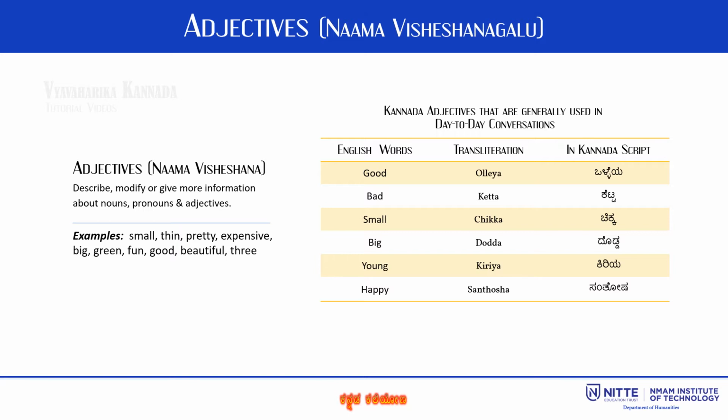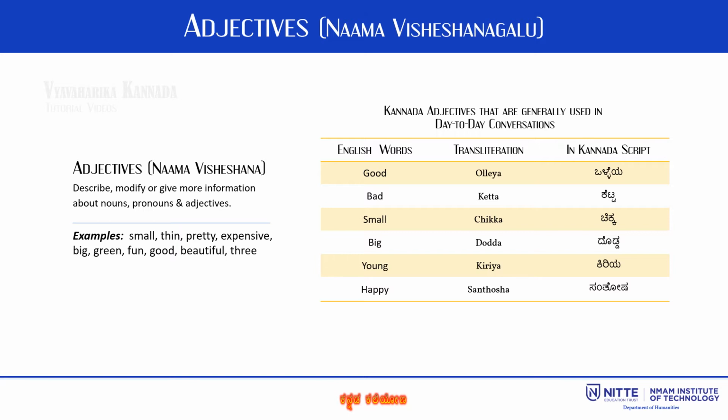In the sentence, the little girl is wearing a pink dress, little and pink are the adjectives. The word little is describing the noun girl and the color pink gives the information about the dress. Similarly, the boy is handsome. In this sentence, the word handsome is an adjective which describes how the boy looks. You may notice some of the adjectives in the table.